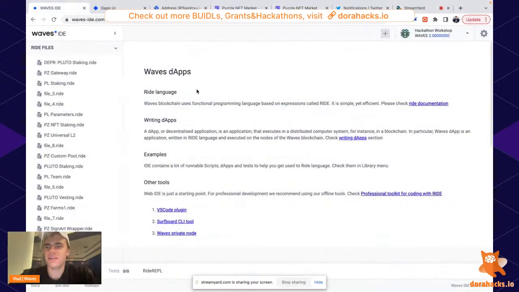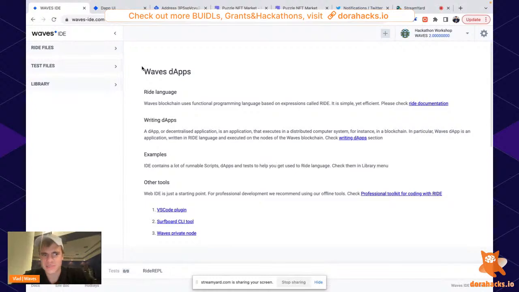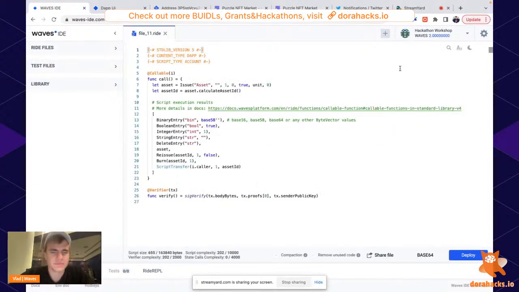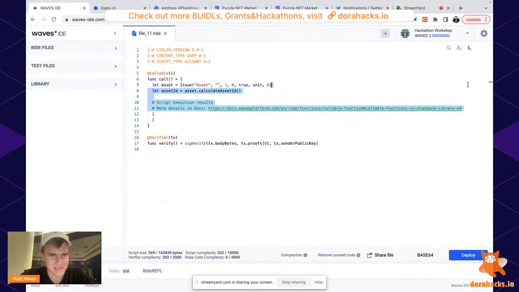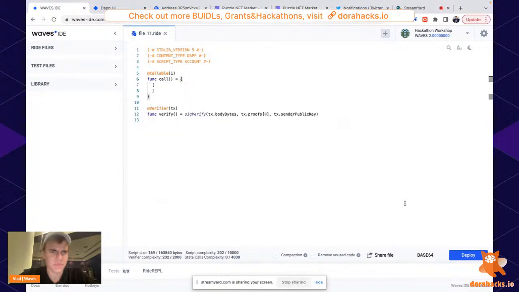We go to Waves IDE. That's the place where we create the code. That's the start page. On the left side, you see all my existing projects. You don't need them. We'll just build a new one from scratch. Let's go. You press the plus button and choose App script. That's it. Now we have a template for our code. Basically, you don't need all of this. This is just an example to start.